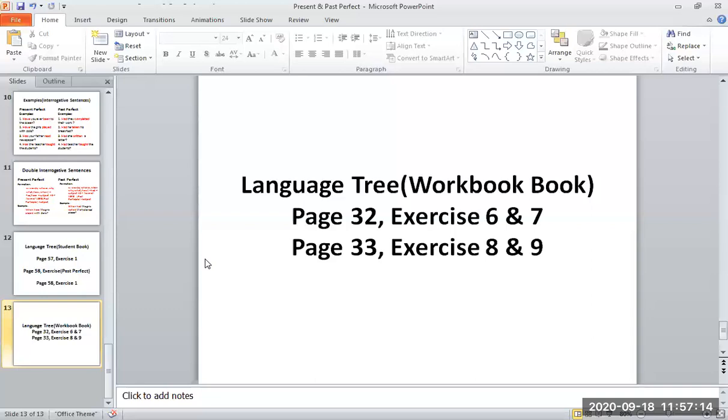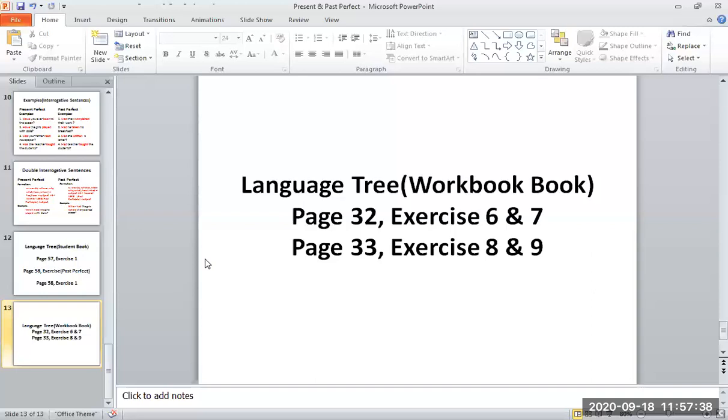Sentence number 4, before I went out, went is simple past. So in the second part of the same sentence, we'll be using past perfect. I had finished, C option. Sentence number 4, C option, had finished.